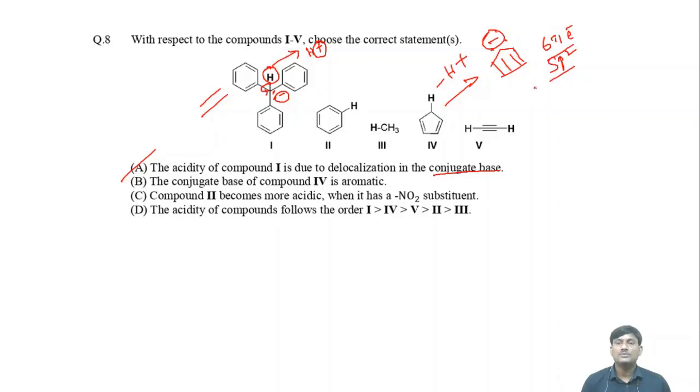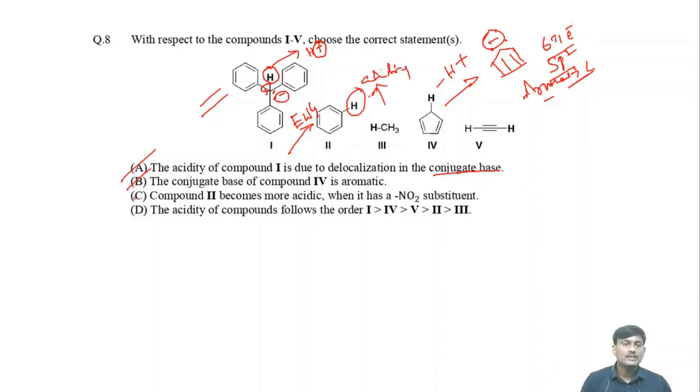It's a planar molecule, so according to Huckel's rule, it's aromatic. Due to aromaticity, the carbanion is stabilized. That's why the molecule is more acidic. This one is also correct. Compound 2 becomes more acidic when it has an NO2 substituent. Obviously, when you introduce an electron withdrawing group on the benzene ring, it can release H+ easily. So the acidity increases. Introduction of an electron withdrawing group increases the acidity of the benzene ring.